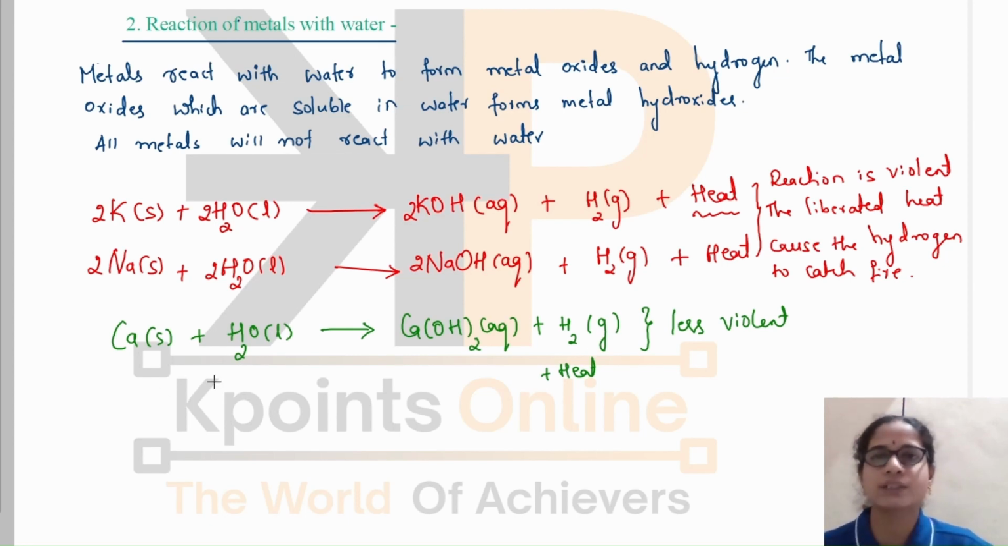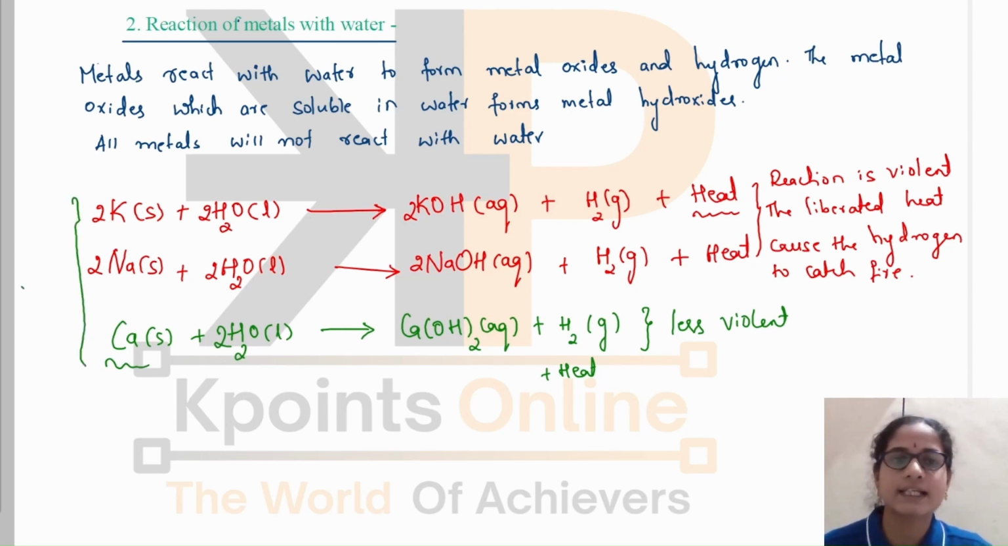Here also the calcium starts floating on water as the bubbles of hydrogen gas stick to the surface of the calcium metal. When compared to sodium and potassium, the reaction of calcium with water is less violent. Calcium also reacts with cold water only. These three metals react with cold water. There is no need to heat the water here. They readily react with water to form the product.